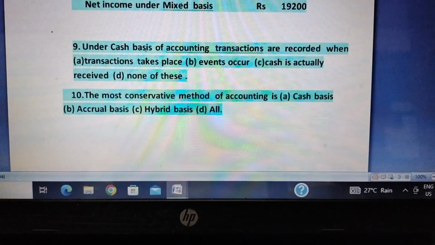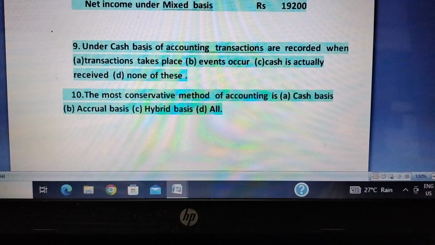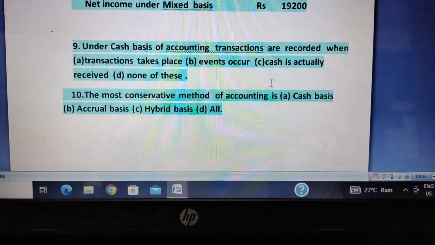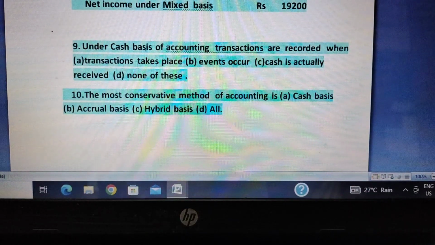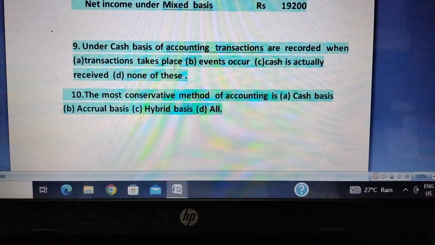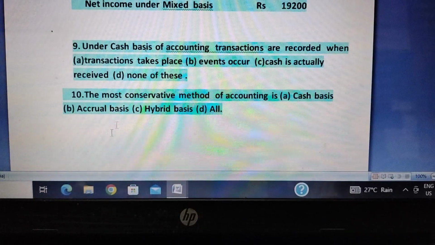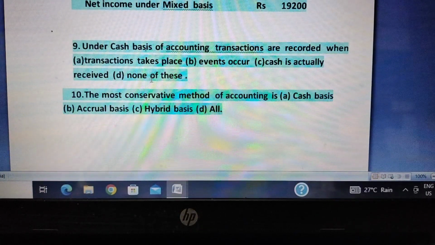And we have the last two questions. This is question number 9 and question number 10. Under cash basis of accounting, transactions are recorded when transactions take place. Transaction takes place means it may be cash or it may be credit, so it is absolutely incorrect. Events occurring should not be considered. On the cash basis of accounting, transactions are recorded only when cash is actually received or actually paid. So the right answer is cash is actually received.